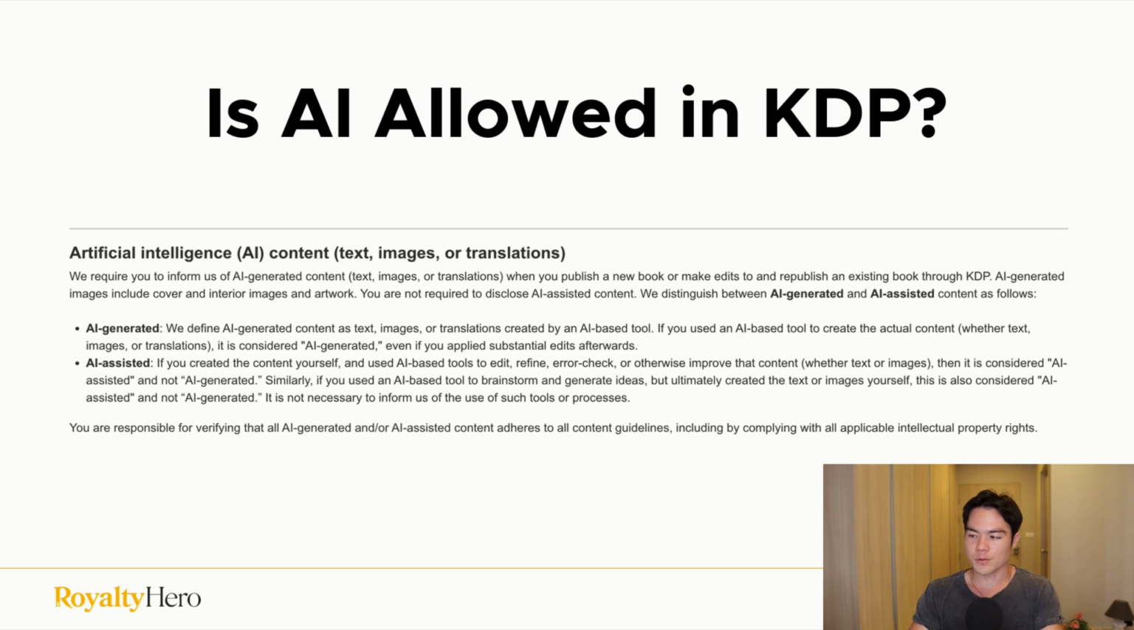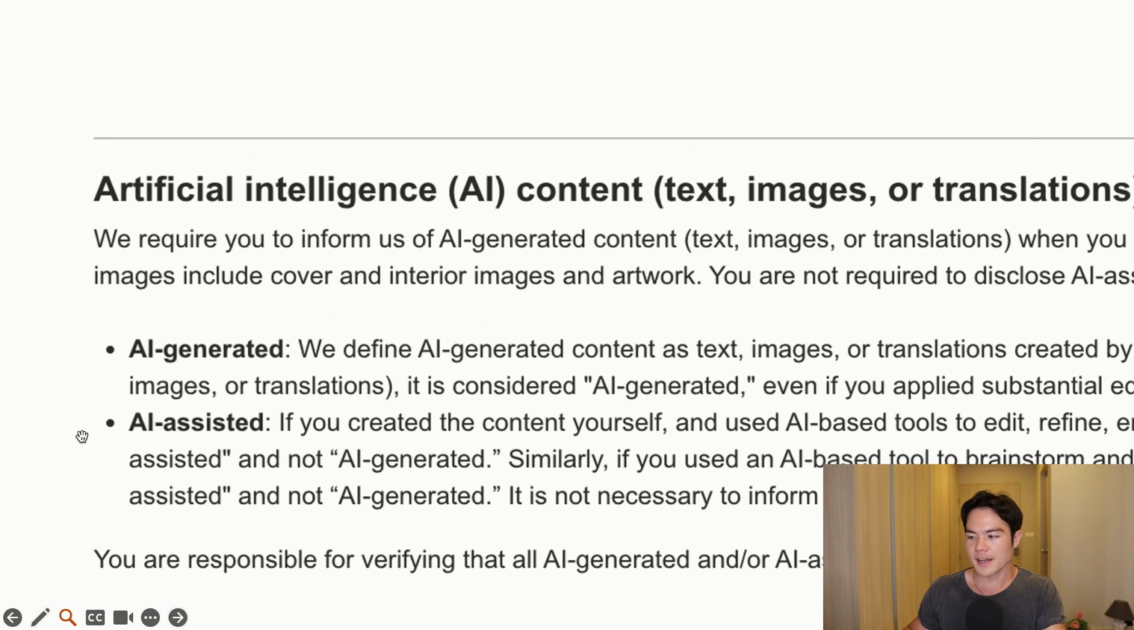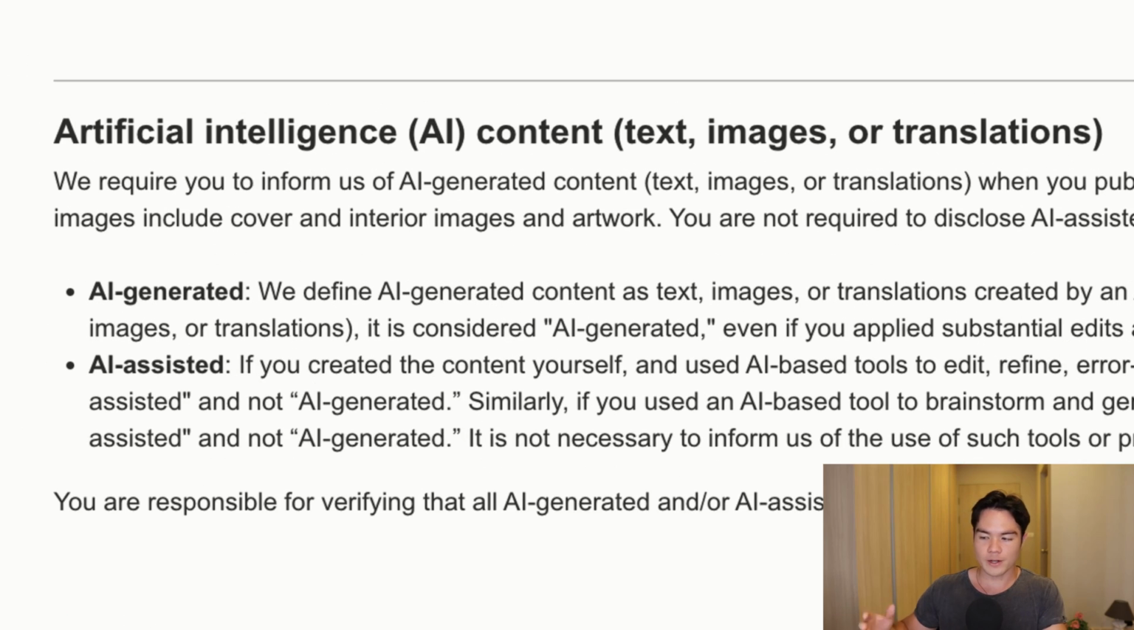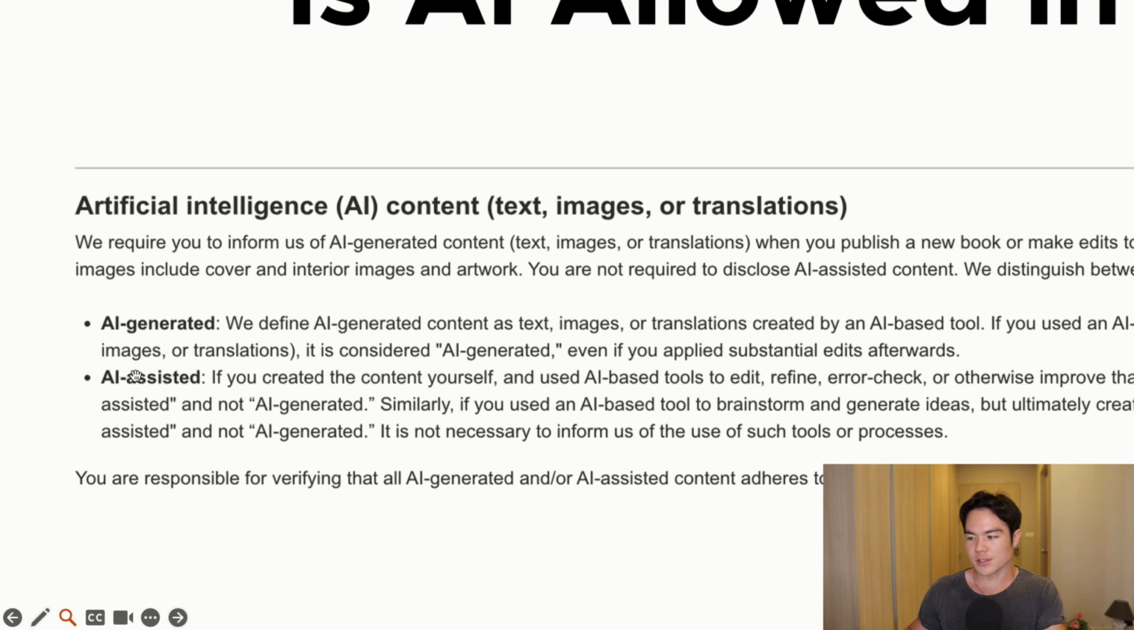Now, before I actually review the tool, you might be wondering, is AI even allowed to use in Amazon KDP? You might have seen it recently where Amazon made a change where now they ask you whether the content is created by an AI or not. And there's two different categories here. You can see that this is from their content guideline, and there's essentially two different categories that you can categorize your work at. AI generated, which means that you generated the actual content with AI, and AI assisted, which means that you wrote the content yourself, or you created the design yourself, but then you use AI to edit it later on.